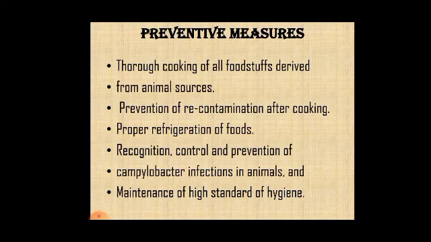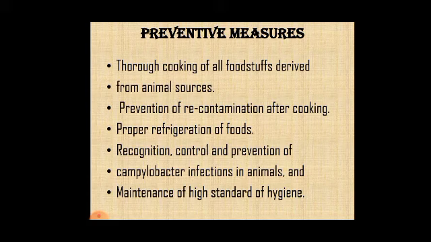That was the mode of infection and the clinical symptoms. Now we are discussing the preventive measures for campylobacteriosis.